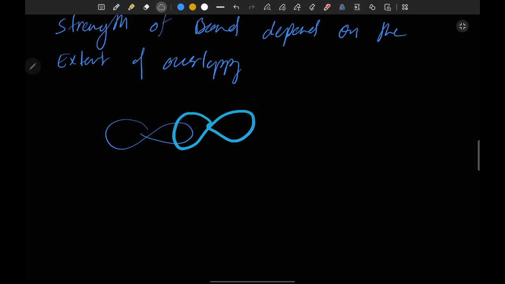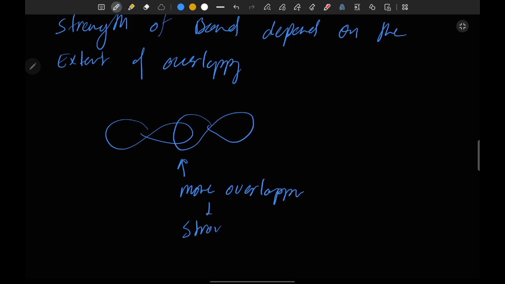But if there is in-depth overlapping, then there is formation of a strong sigma bond. So a bond which has sufficient overlapping will form a strong bond, because more overlapping means strong sigma bond formation.